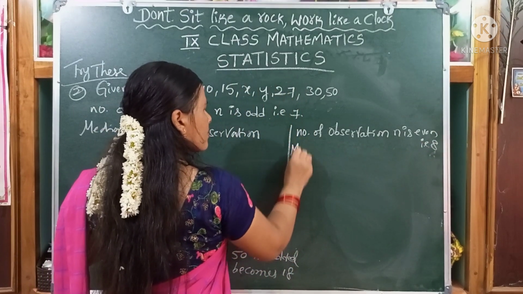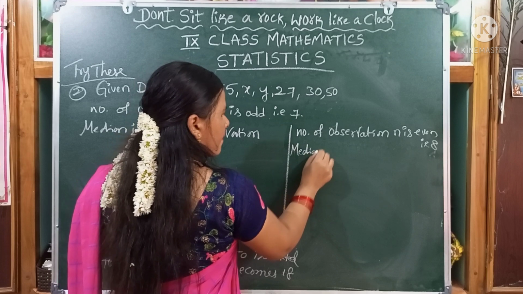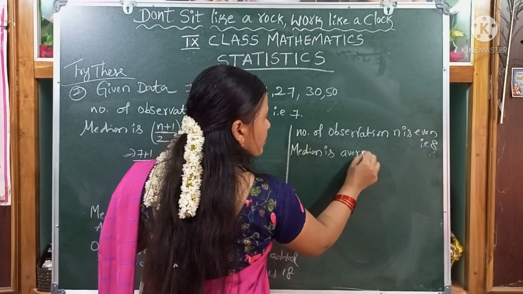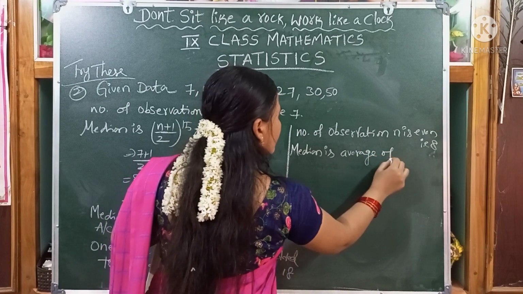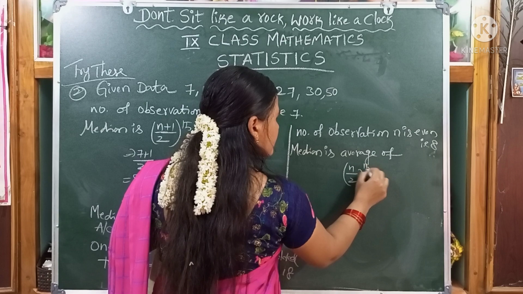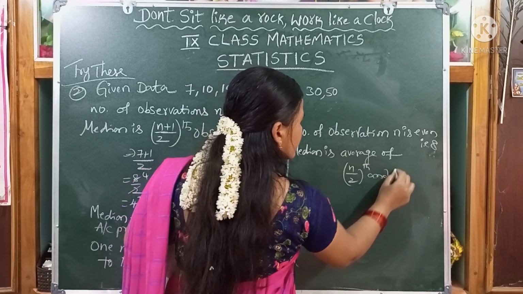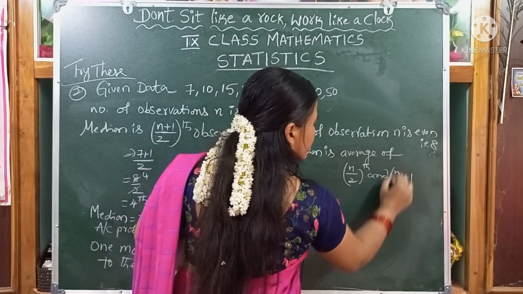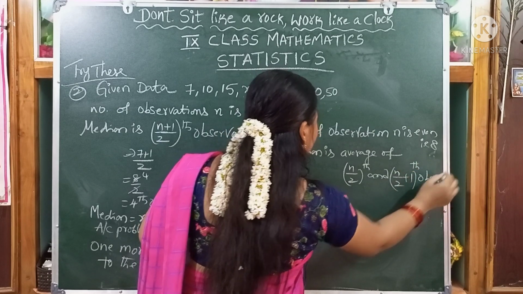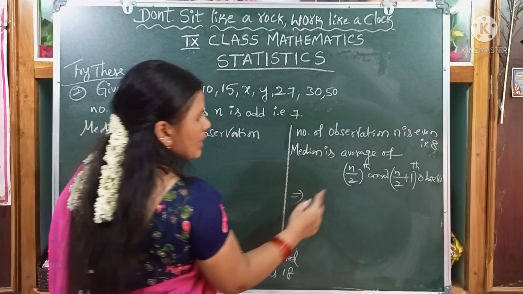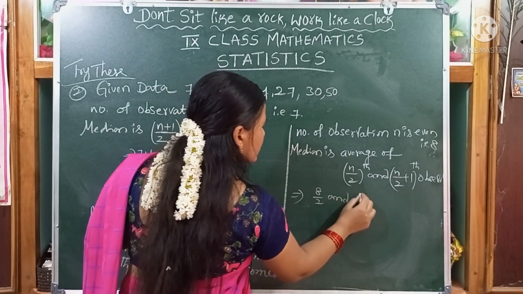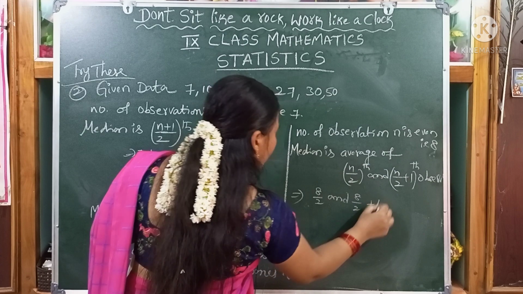Median is the average of the n by 2 and n by 2 plus 1 observations. What is the n value here? 8. 8 by 2 and 8 by 2 plus 1.